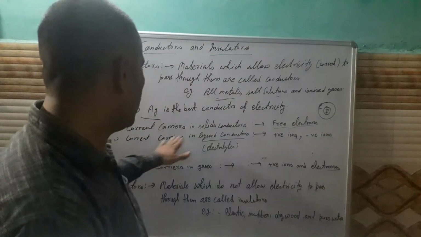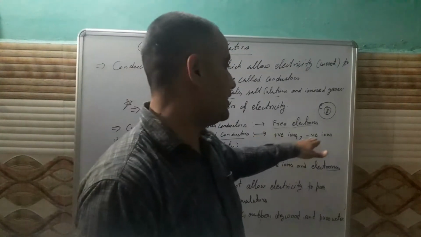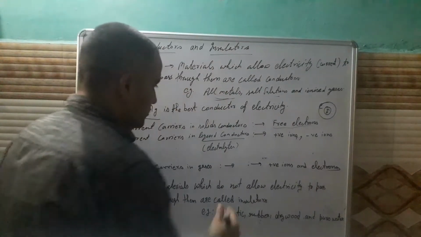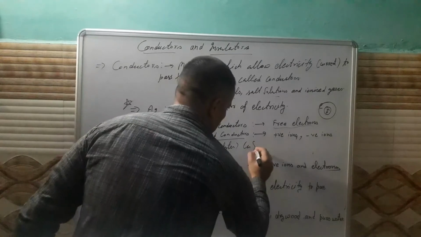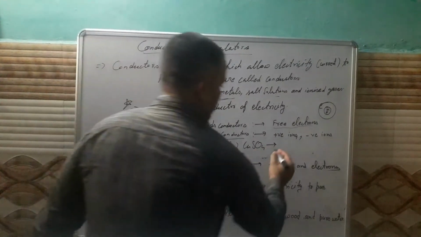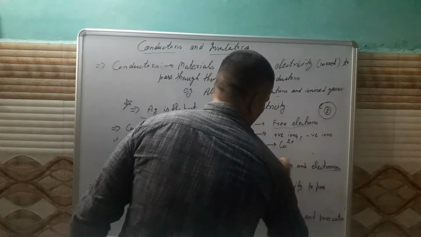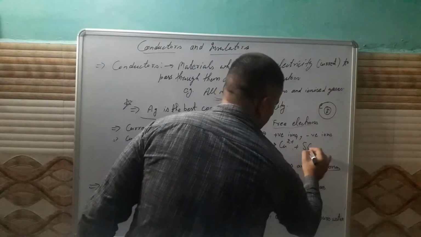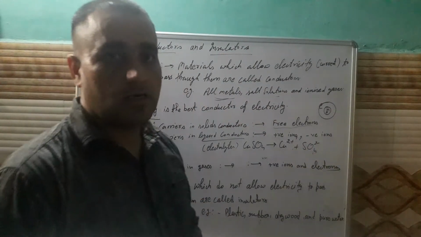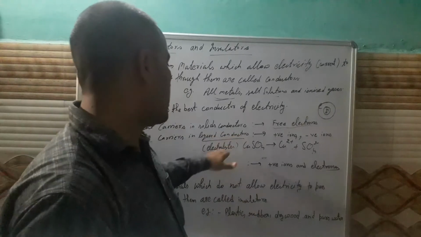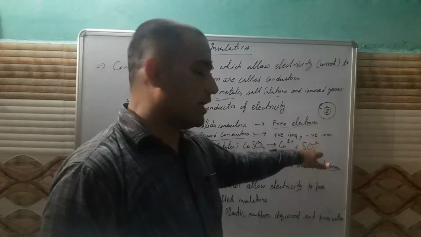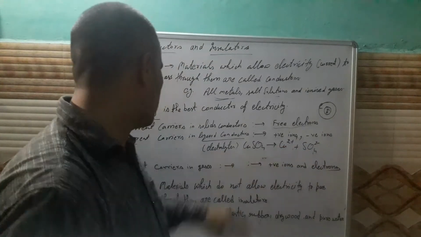In the case of liquid conductors, there are positive ions and negative ions which are responsible for the current. For example, suppose we have a salt solution of copper sulfate. If you pass electricity through it, it will dissociate into positive ions and negative ions. These ions are responsible for the current. These liquid conductors are also known as electrolytes. Materials which dissociate into ions on passing current are known as electrolytes.